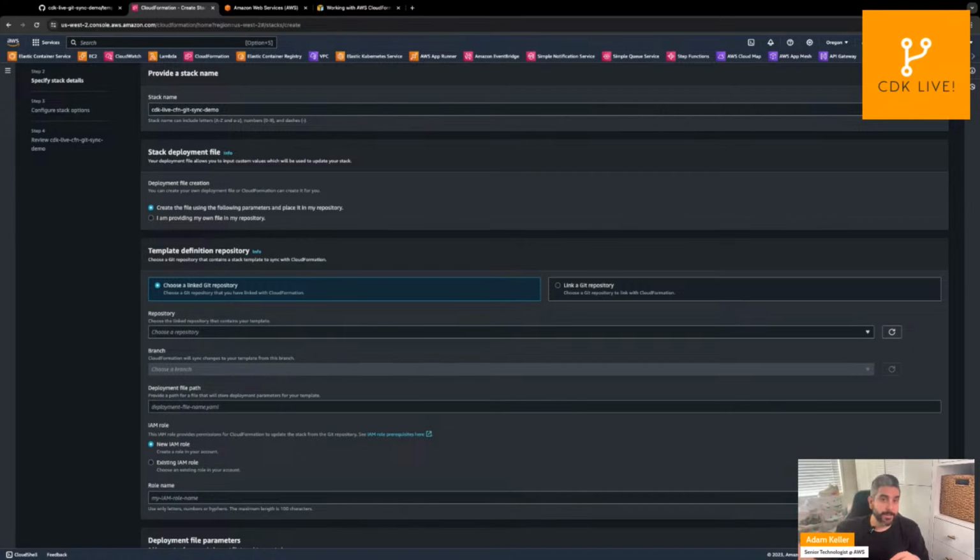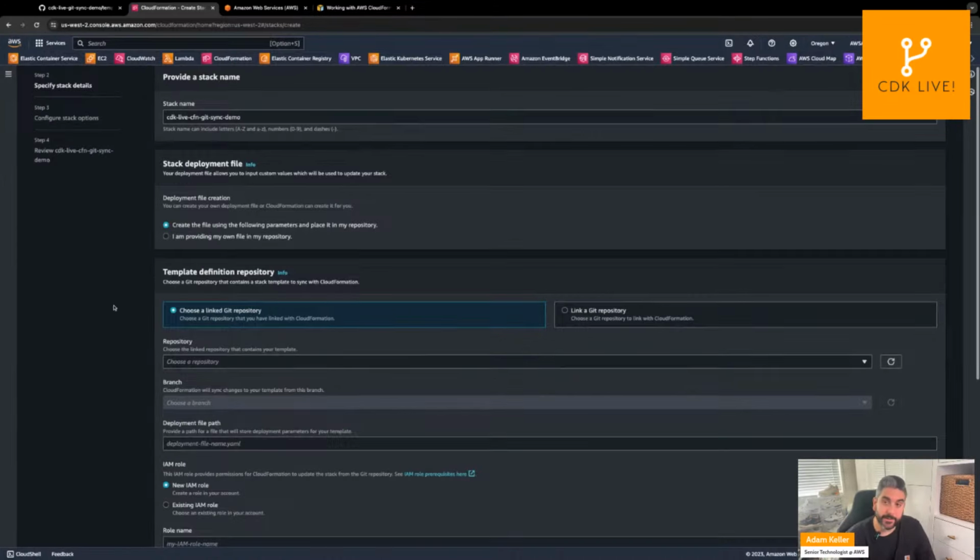So when you make commits to Git, we're going to catch those commits, trigger the proper deployment workflow to deploy the template, and update the stack accordingly. But also, if you decide to let CloudFormation create this template file, it will actually submit a pull request with that configuration file to your repository into the branch that you define. So I'm going to let CloudFormation here define this.